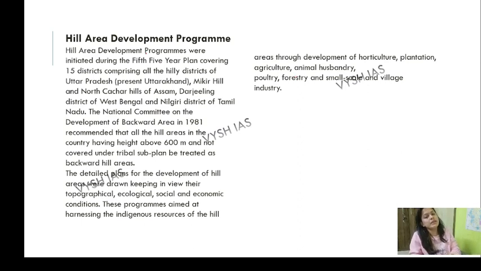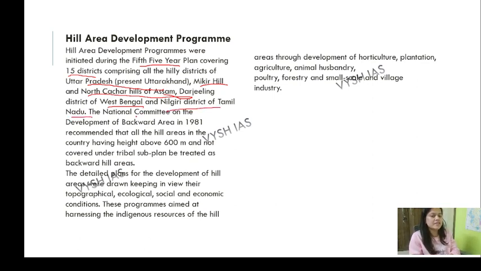Okay, so basically hill area development was initiated during the 5th 5-year plan, which covered 15 districts, basically those Himalayan districts. Presently they are in Uttarakhand, but earlier they were districts of UP. So we'll call it Uttarakhand, Mikir Hills and North Cachar Hills of Assam, Darjeeling of West Bengal, basically that. Okay, Nilgiri districts of Tamil Nadu.